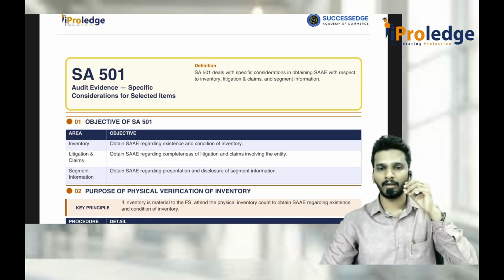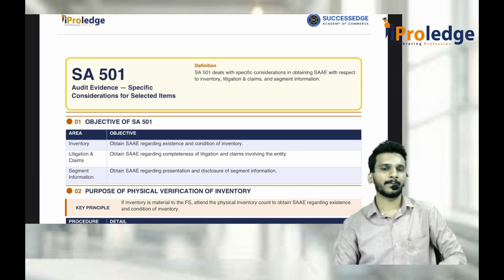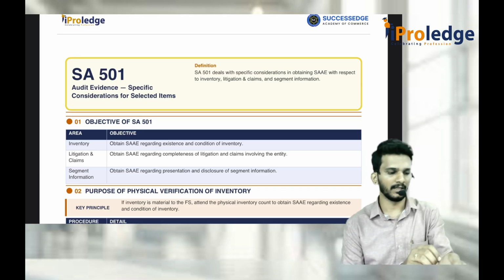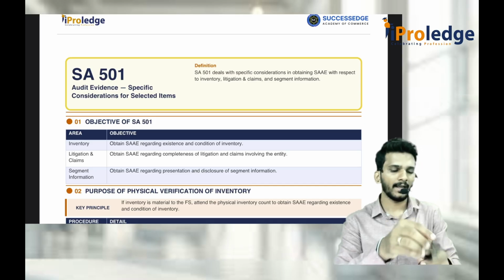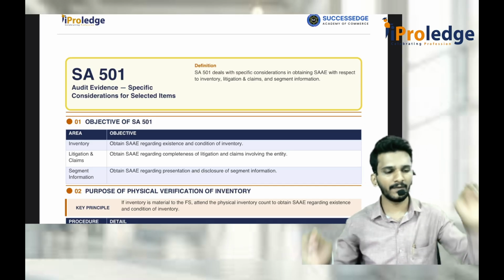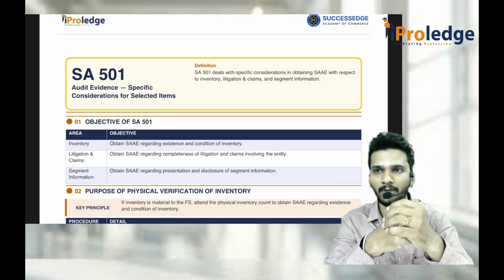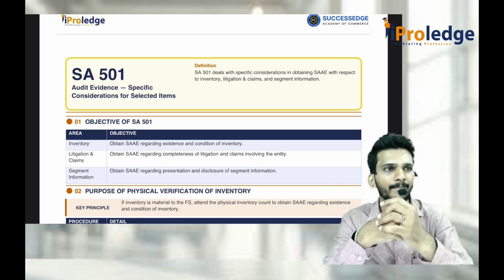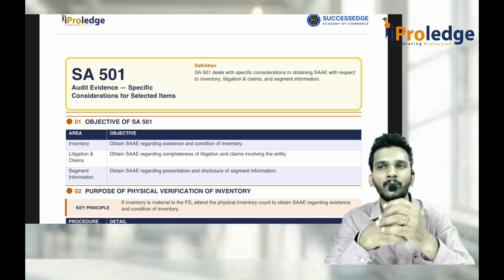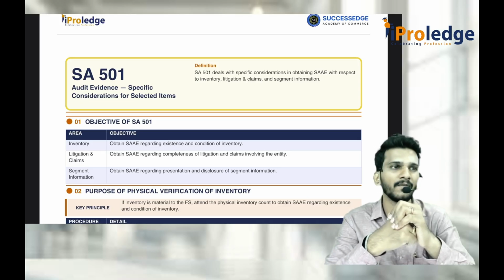So we will begin with SA 501, audit evidence, specific consideration for selected items. This SA 501 has selected 3 items, and there are some specific considerations with respect to those 3 items. First is with respect to inventory, second one is with respect to litigations and claims, and third one is with respect to segment information.